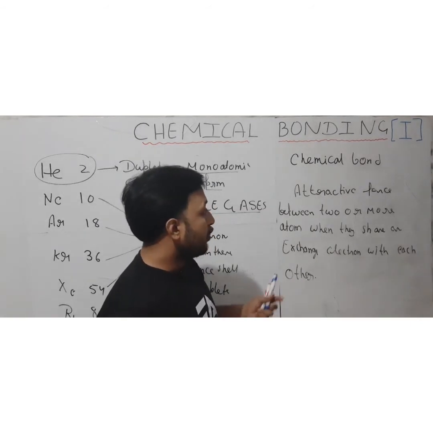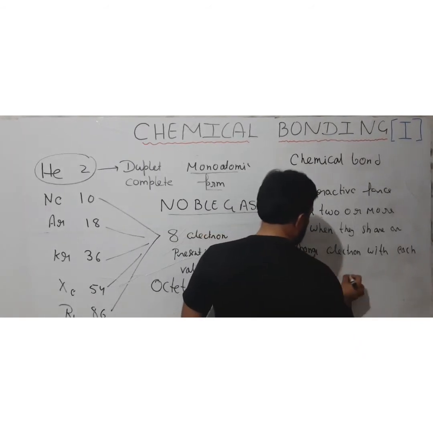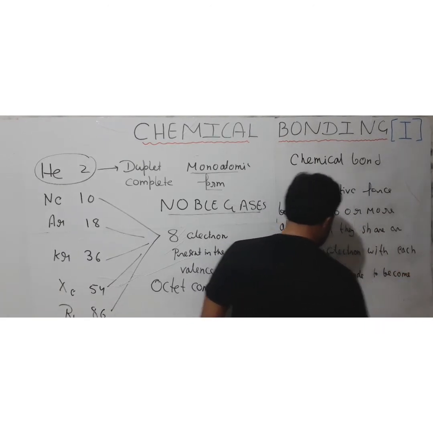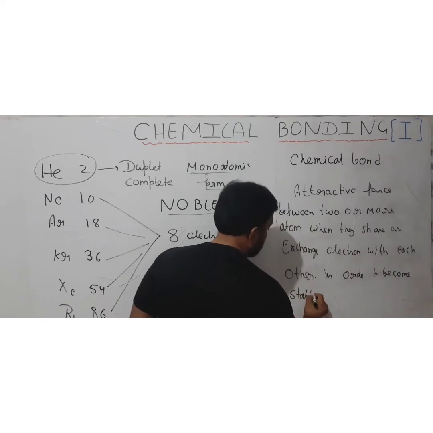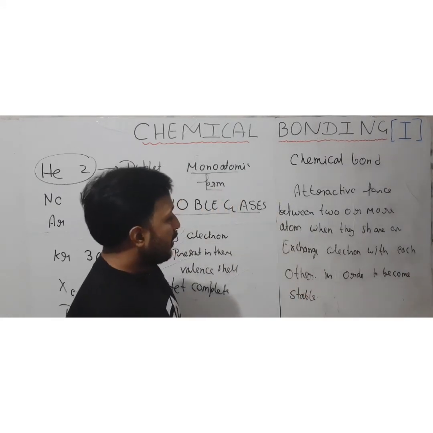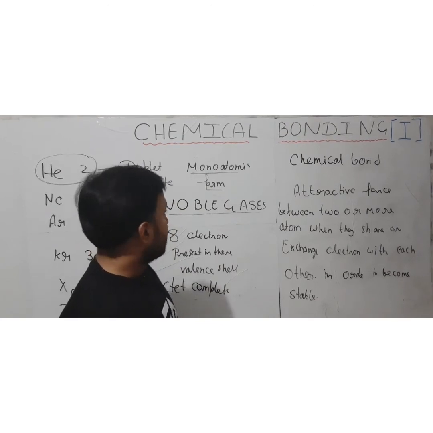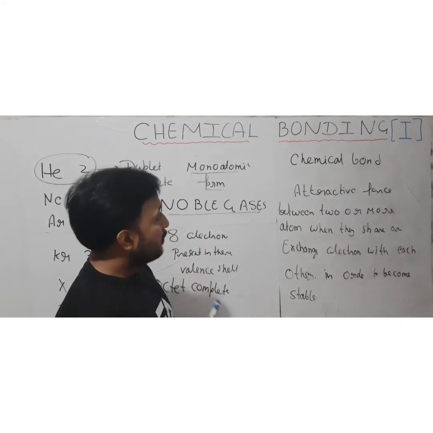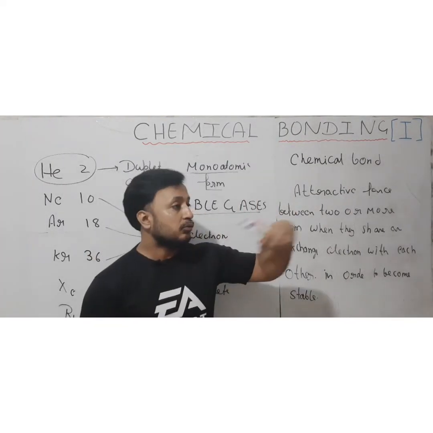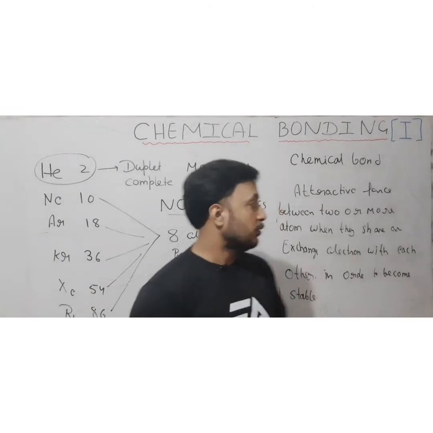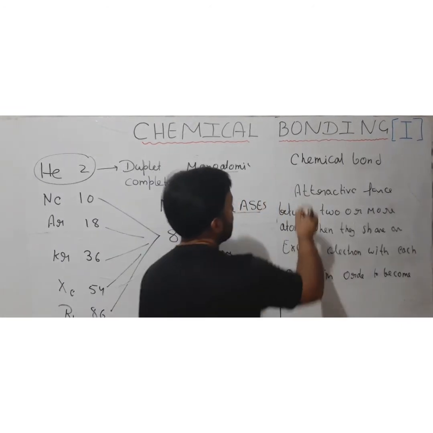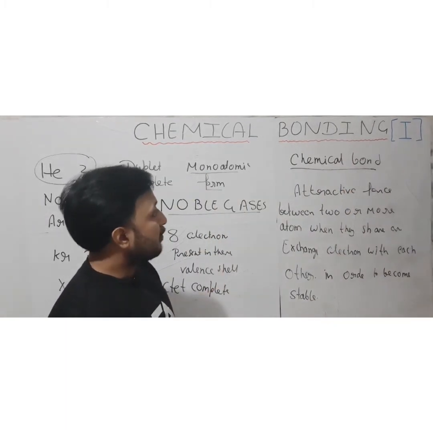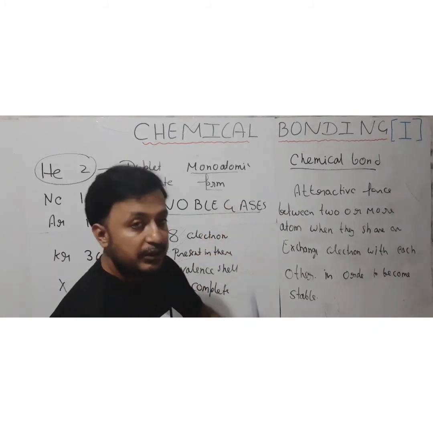Okay, so the attractive force between two or more atoms when they are sharing or exchanging electrons with each other in order to become stable, that is very important. Their configuration becomes stable, that is, they have an octet in their shell, and they achieve the noble gas configuration. They want to become like noble gases, so they become stable. So they exchange electrons, or maybe they share electrons, and on the basis of that a bond is formed, known as a chemical bond. That is why the chemical bond is formed, and that is the definition of the chemical bond.